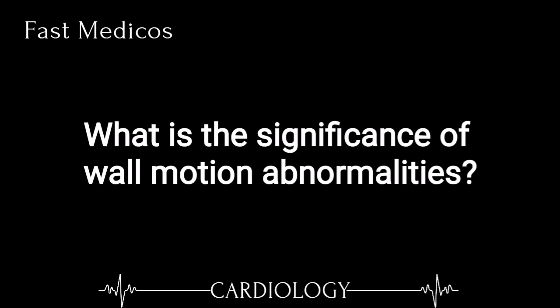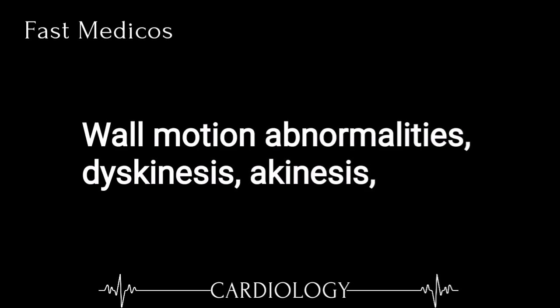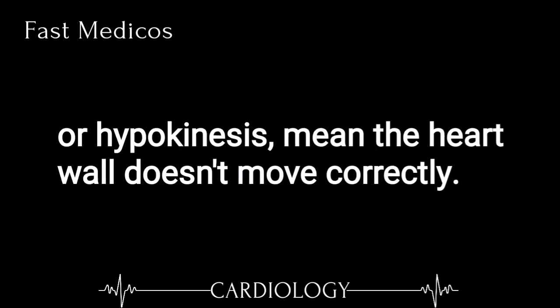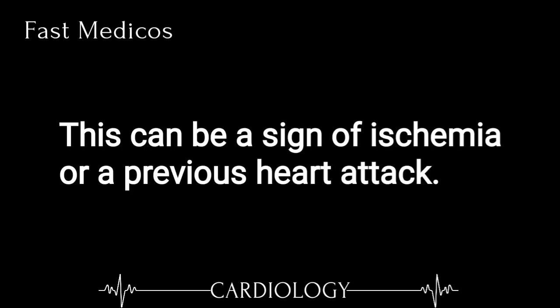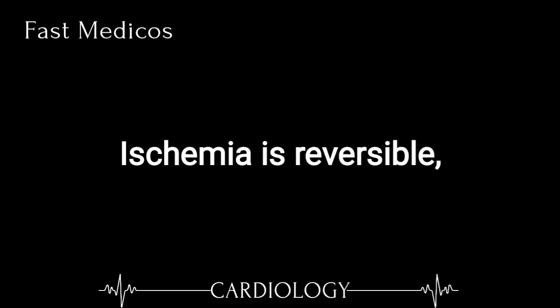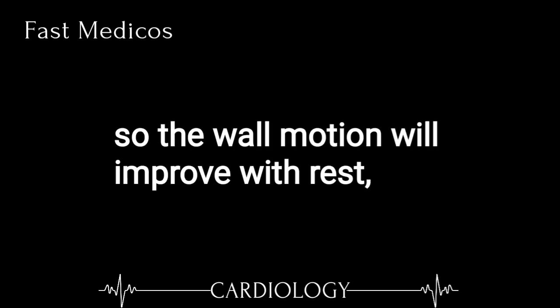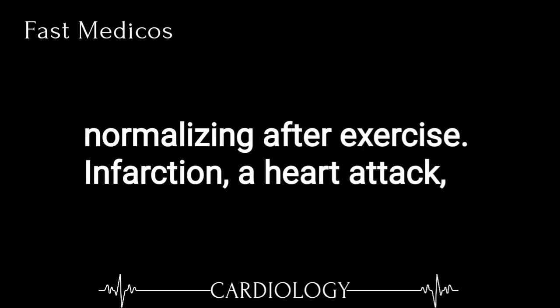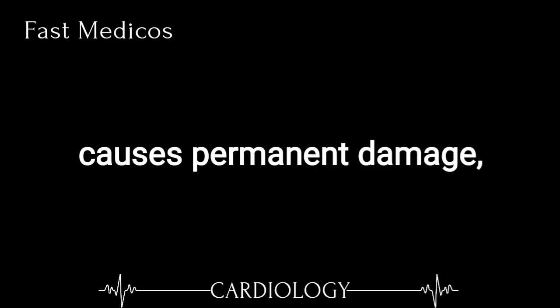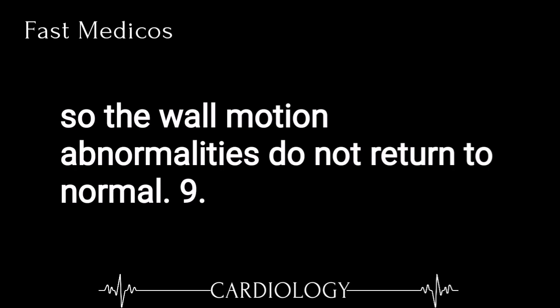8. What is the significance of wall motion abnormalities? Wall motion abnormalities, dyskinesis, akinesis, or hypokinesis, mean the heart wall doesn't move correctly. This can be a sign of ischemia or a previous heart attack. Ischemia is reversible, so the wall motion will improve with rest, normalizing after exercise. Infarction, a heart attack, causes permanent damage, so the wall motion abnormalities do not return to normal.